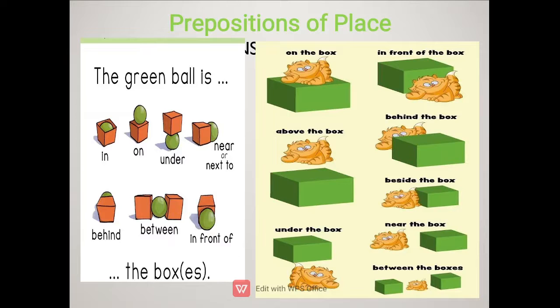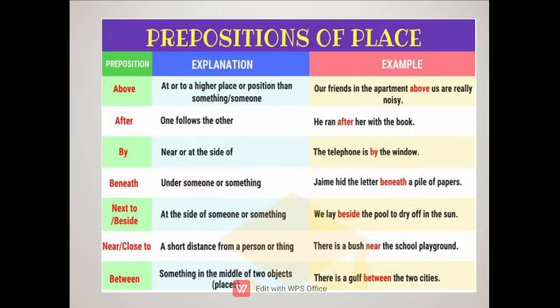You can see under, near, between. Right? These are all the positions. These words are again prepositions of place. Then we have certain more prepositions. Above, when something is at a higher level; the opposite becomes below.